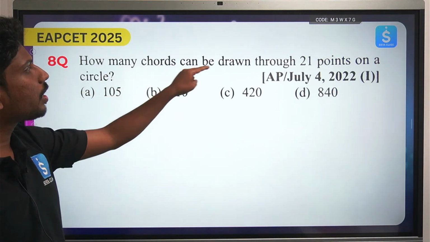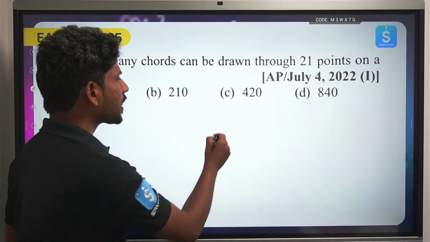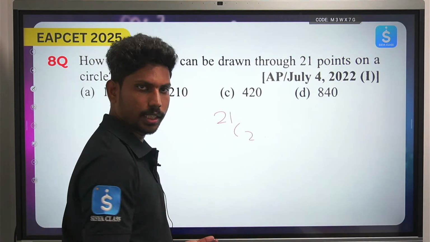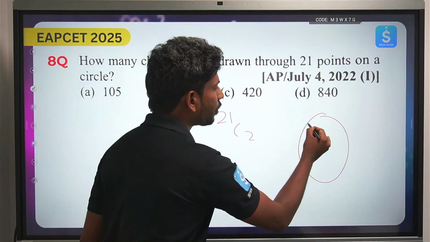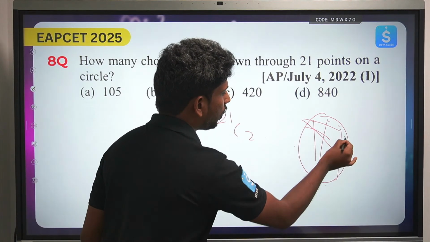Now how many chords can be drawn through 21 points on a circle? Simple, మళ్ళీ సేమ్ 21C2 అంతే కదా. ఇక్కడైతే 21C2. ఒకవేళ సర్కిల్ పైన 21 డాట్స్ ఉన్నాయి అనుకోండి ఎక్కడెక్కడో. So how many different ways you can create chords?